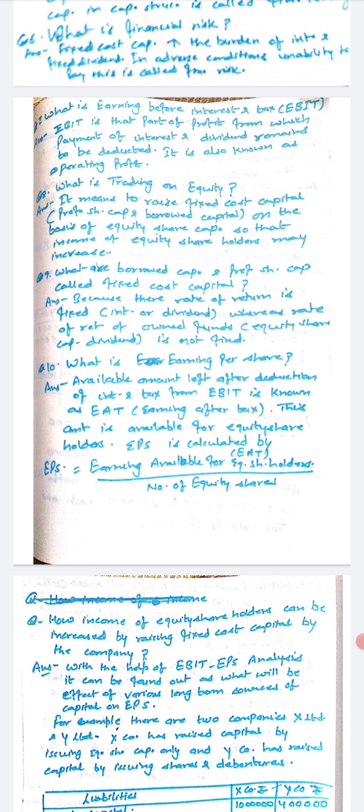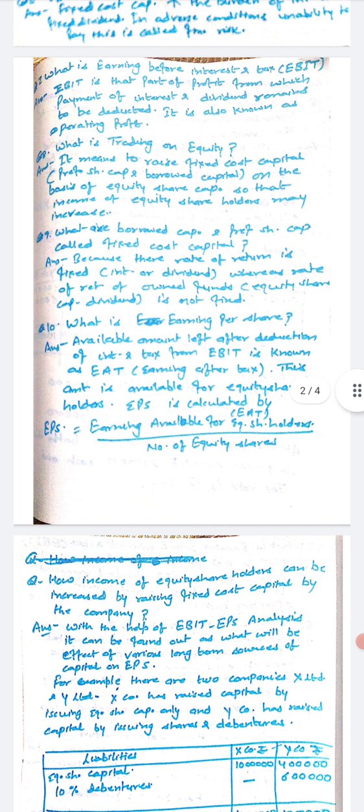What is earning per share? The amount left after deduction of interest and tax from EBIT is known as EAT, means earning after tax. This amount is available for equity shareholders. Earning per share can be calculated by earning available for equity shareholders divided by number of equity shares, right?